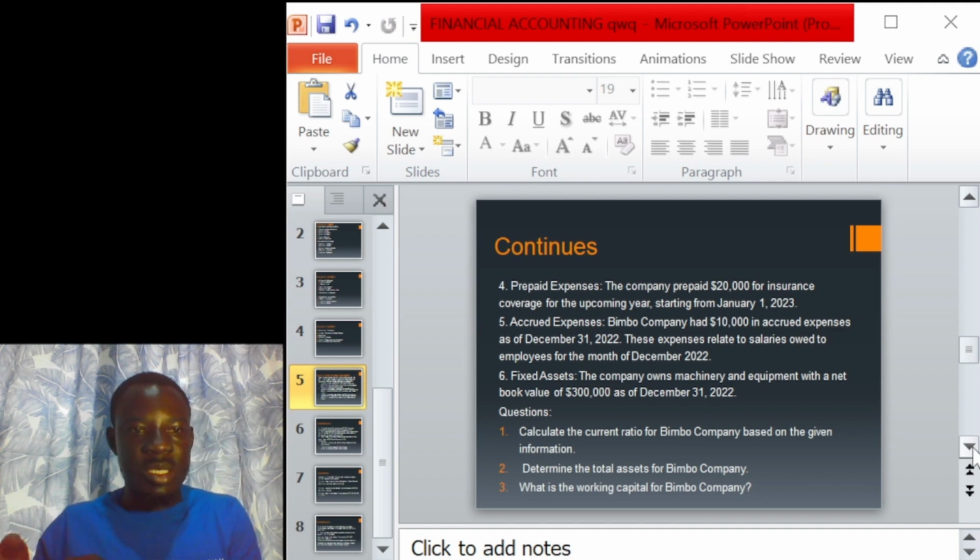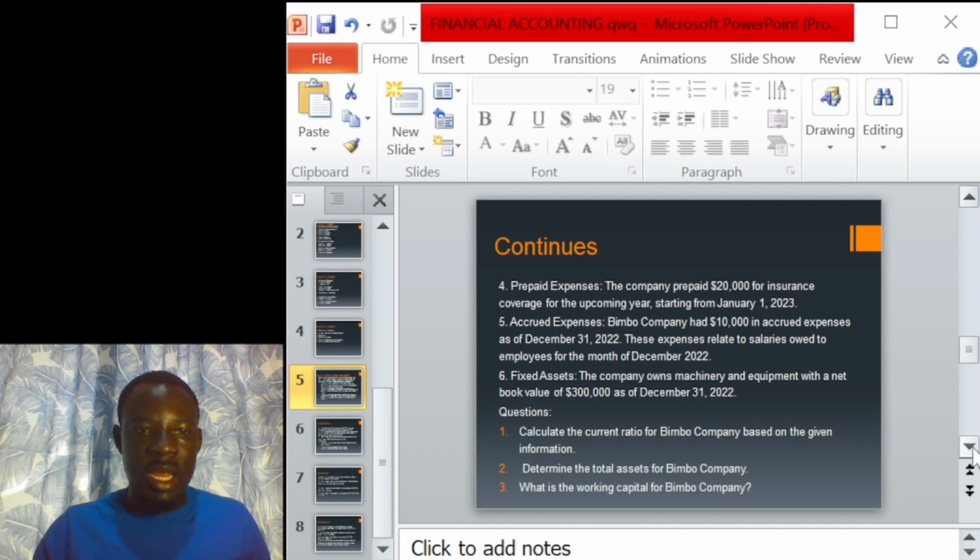So when we work depreciation on it, the net book value, the total amount that the company is supposed to pay in terms of machinery and equipment, is $300,000. And as at December 31st, 2022, this money has not been paid. That is the whole explanation of our course. Then let us break it down.